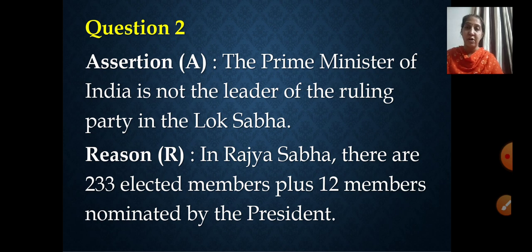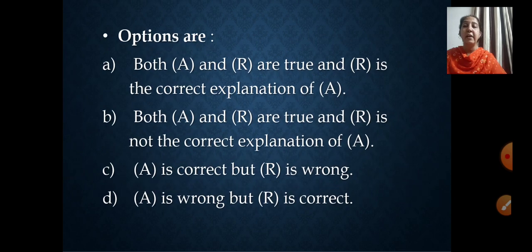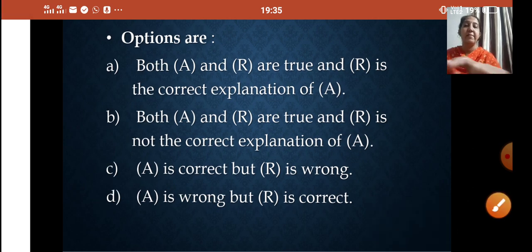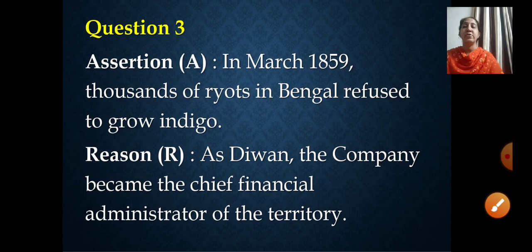The Prime Minister is not the leader of the ruling party? He is, yes. And the second one is, in Rajya Sabha there are 233 elected members plus 12 members nominated by the President. So the reason is correct, but the assertion is wrong here. So what will be our answer? D, right? Assertion is wrong but the reason is correct. Let's move to the next question.